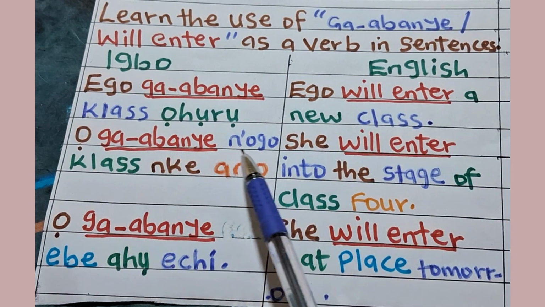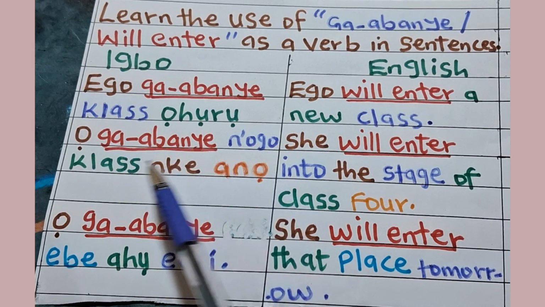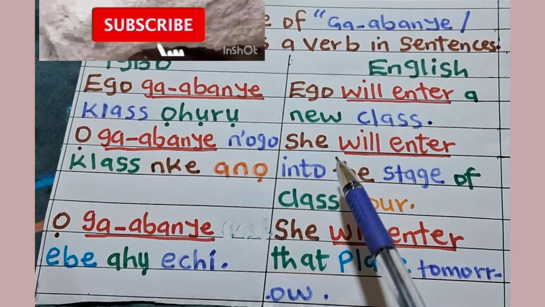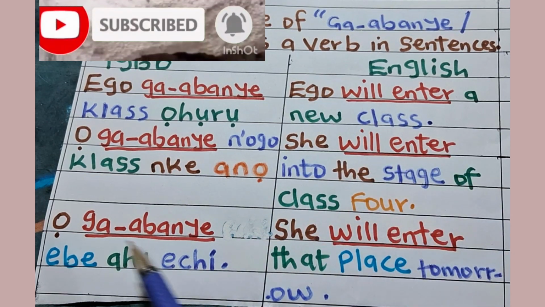Ọ ga-abanye n'ogo klaasị nke anọ. Ọ ga-abanye n'ogo klaasị nke anọ, meaning she will enter into the stage of class 4.